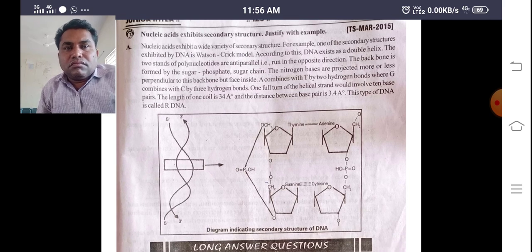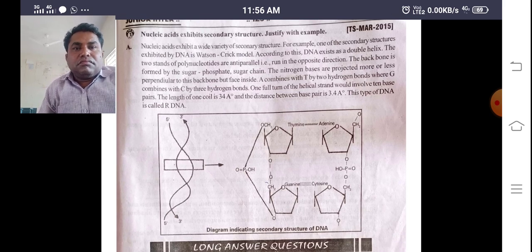Nucleic acids exhibit a secondary structure, justify with the examples.